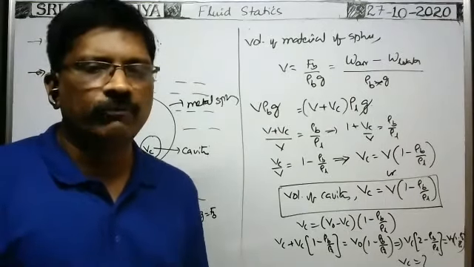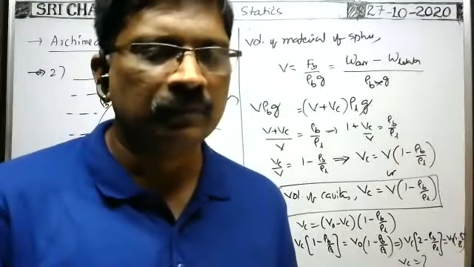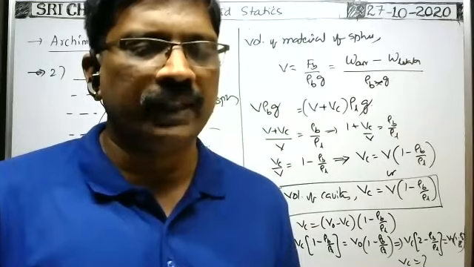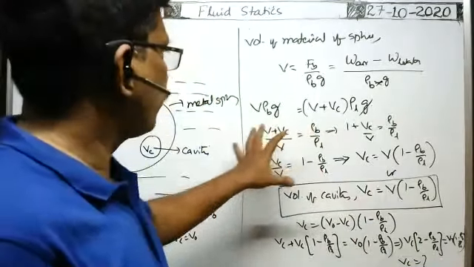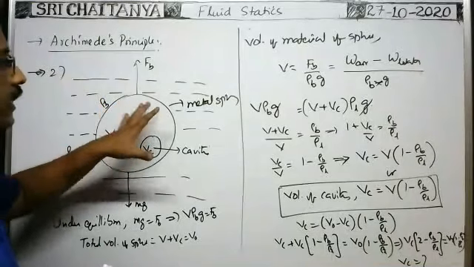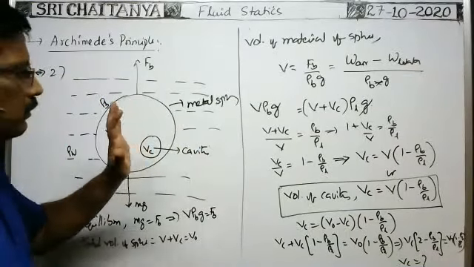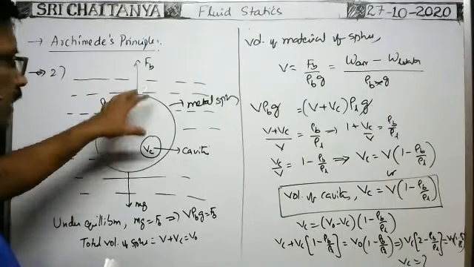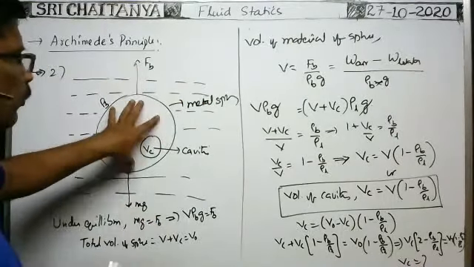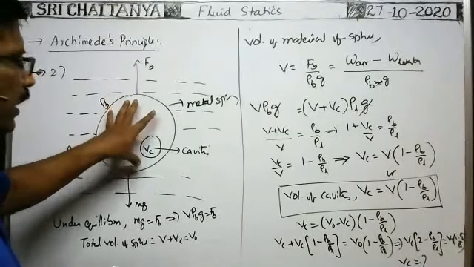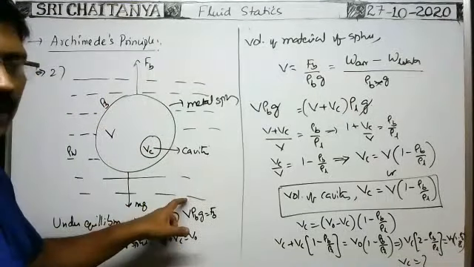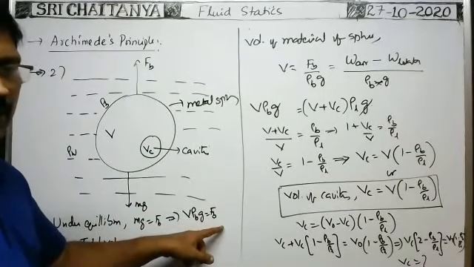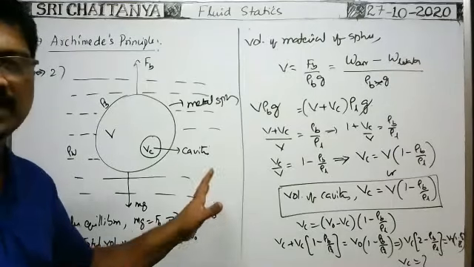Next, principle of flotation. This condition is satisfied only when the body is totally submerged in the liquid. In that case, we can use this formula. Because here it is floating, that means it is not submerged. Floating means it is under equilibrium. Under equilibrium, we can write weight of the body is equal to weight of the liquid displaced by the body, or buoyant force.